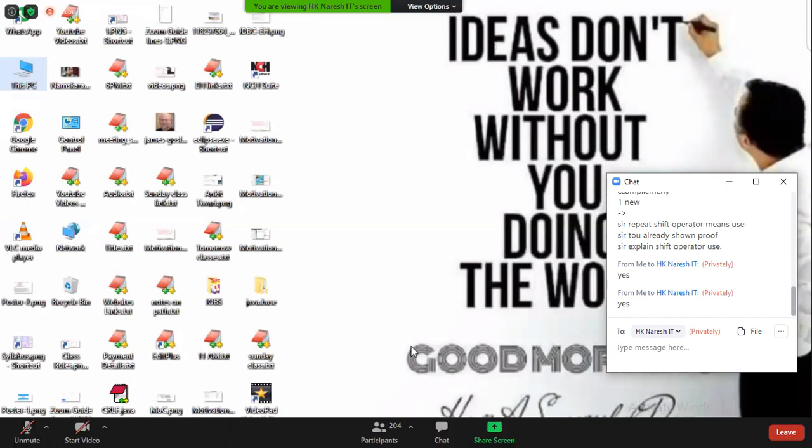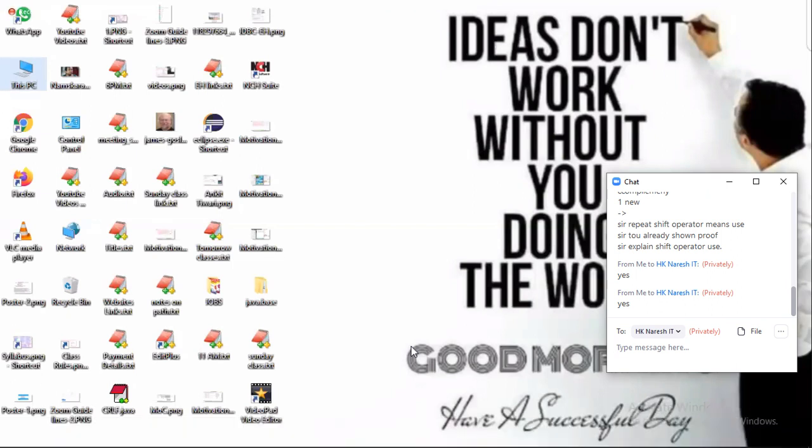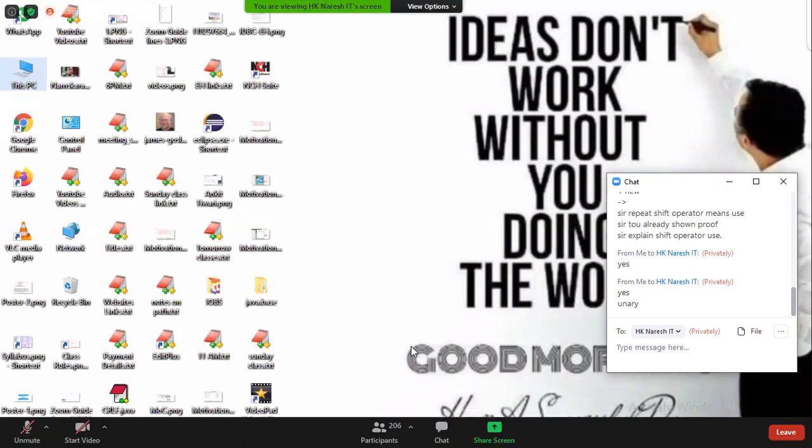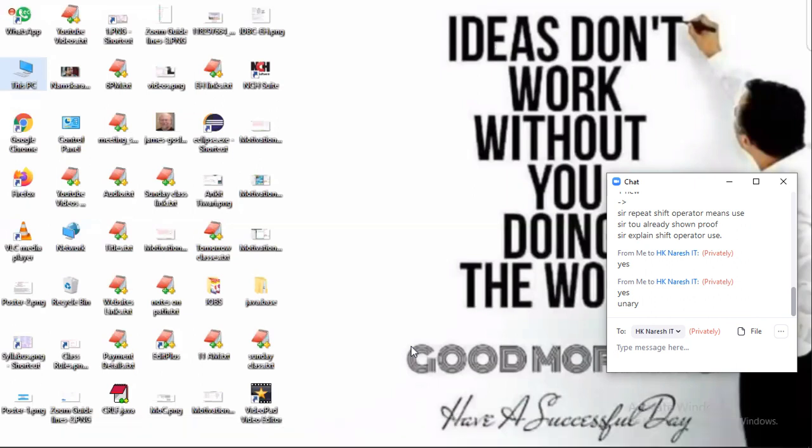If you try to remember operator precedence, indirectly the 40 operators are also remembered, right? 40 operators and their precedence, easily remember. Now come again. First, unary operators. I want you to tell all the operators. Unary operators: plus, minus, plus plus, minus minus, tilde, not. So totally 7 operators. All 7 operators are executed first.